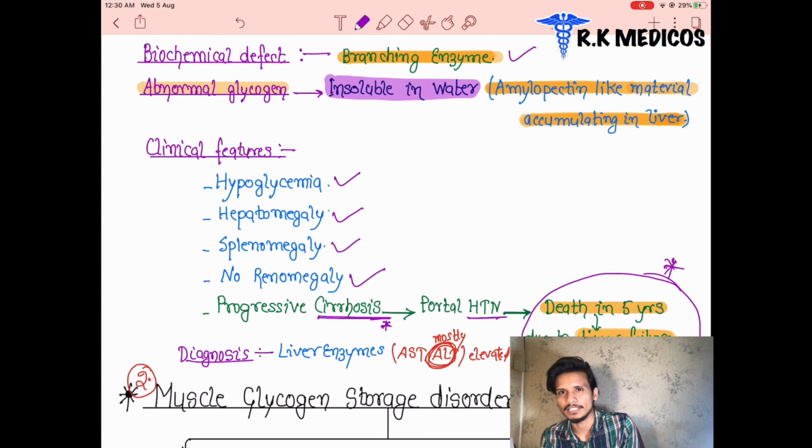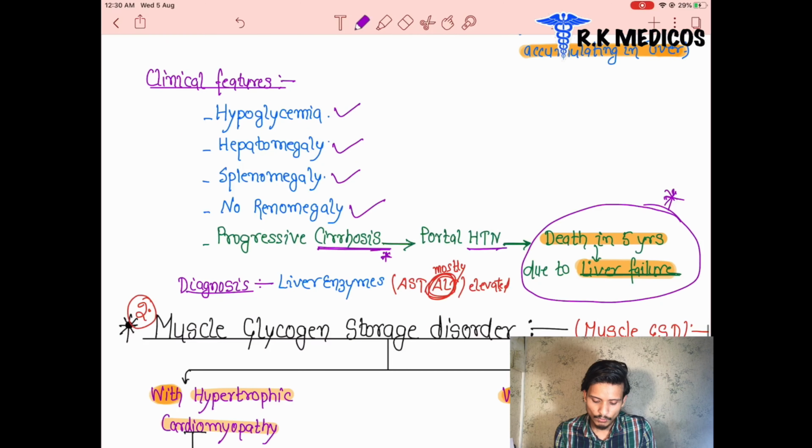So these are the simple conditions. What is the diagnosis of this patient when the patient suffers from Anderson's disease or amylopectinosis? We can see the patient's diagnosis in serum. We can see the liver enzymes. What are the liver enzymes?